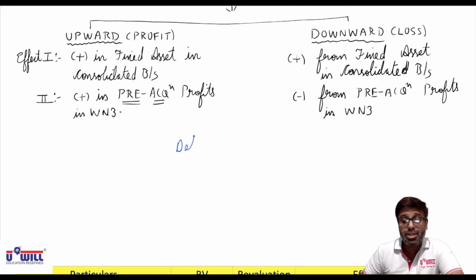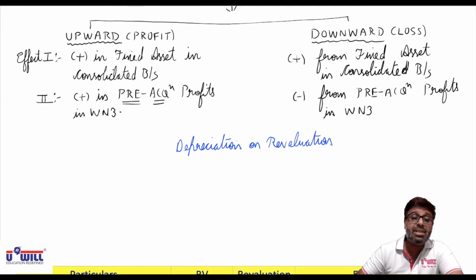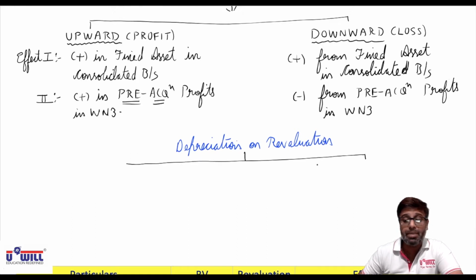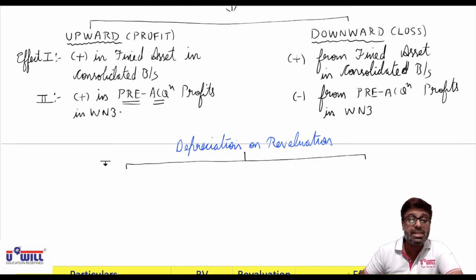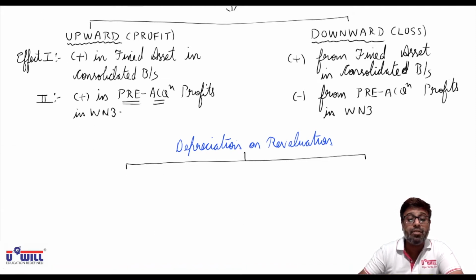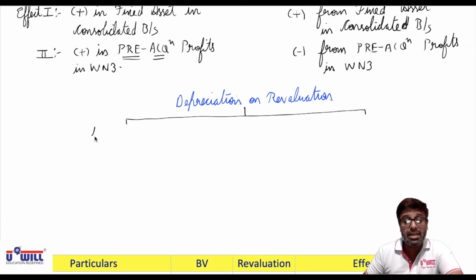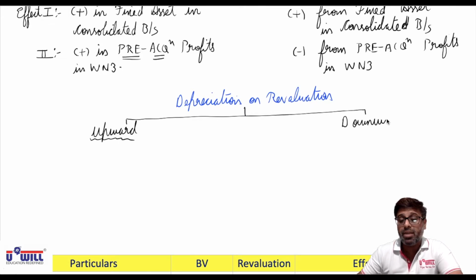Now after revaluing upward and downward, accordingly, depreciation will also have to be provided more or withdrawn. So what will be the effect of depreciation on the revaluation? That also we need to understand. Again, within depreciation, two things are possible. What would be the impact of depreciation if revaluation is done upward, and what would be the impact if revaluation is done downward? In both the situations we will see.